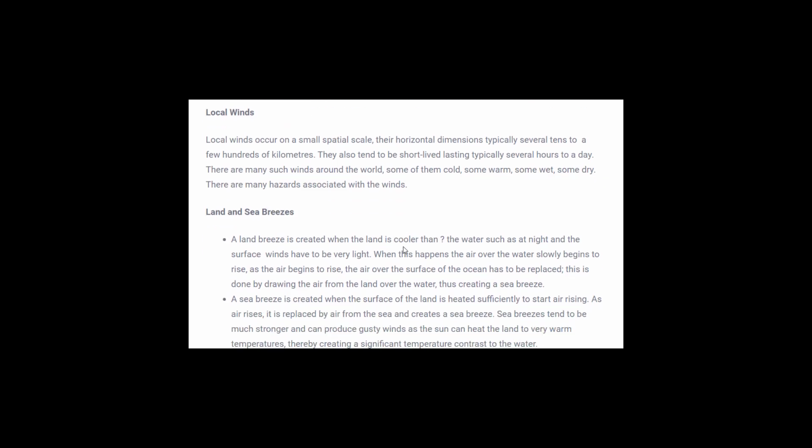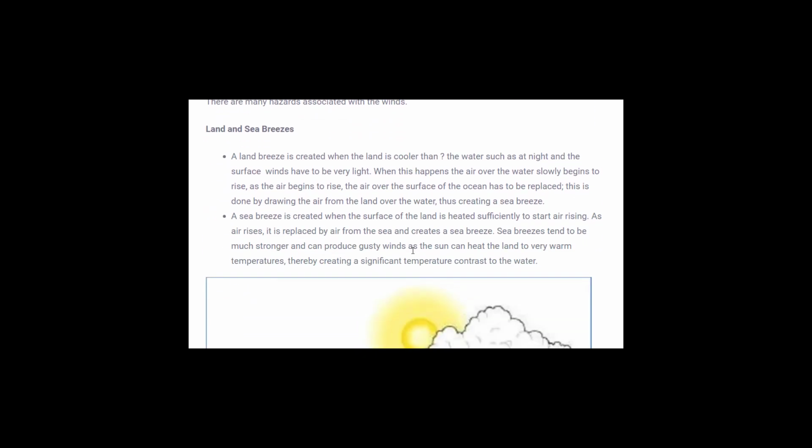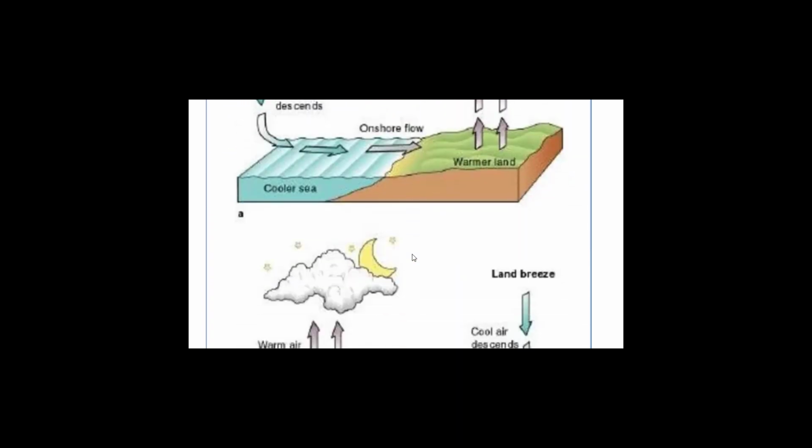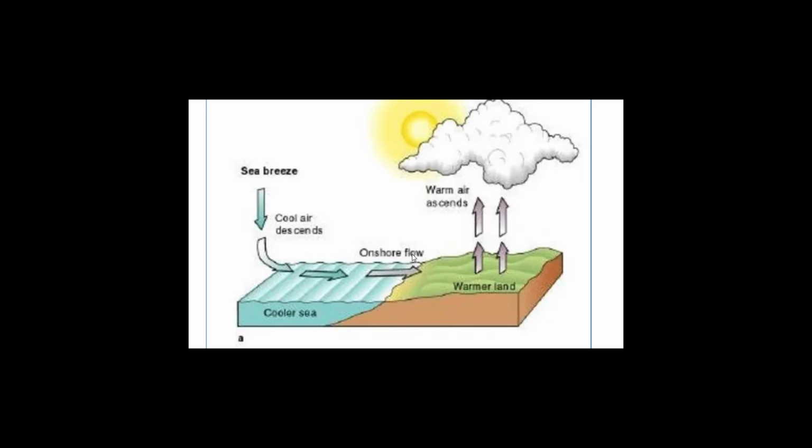Now the next important point that we have to understand is land and sea breeze. We have already understood land breeze and sea breeze in the last video, but we'll see again what these land breeze and sea breeze are. So during daytime what happens? During daytime the continents or the places near the ocean tend to heat up more easily. Why do they heat up more easily? Because these are solid substances, they are immobile, that means they are permanent, they don't move here and there. That's why they heat up more easily, and the warm air tends to rise up.